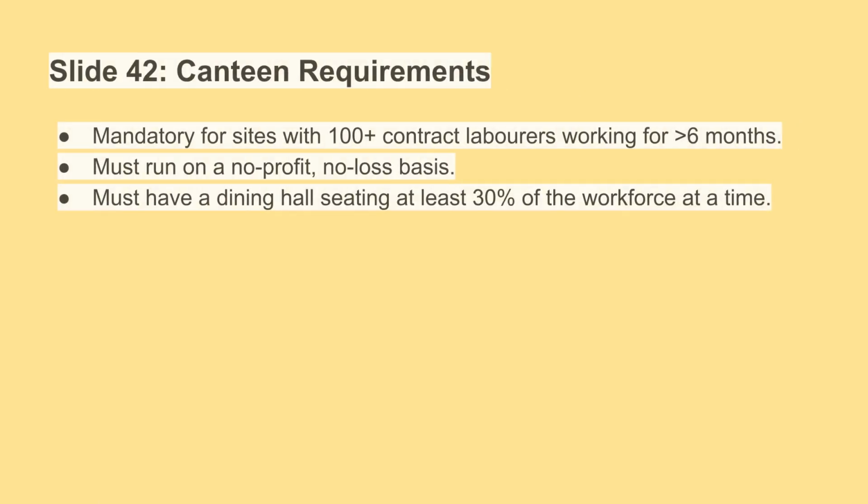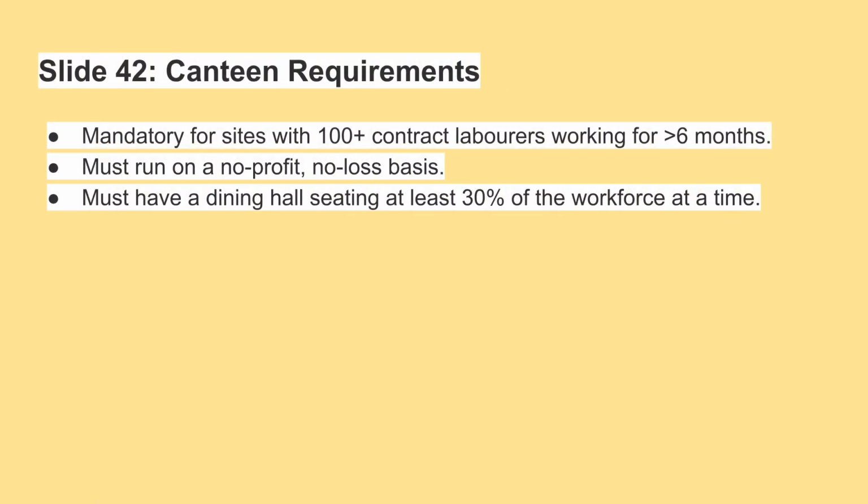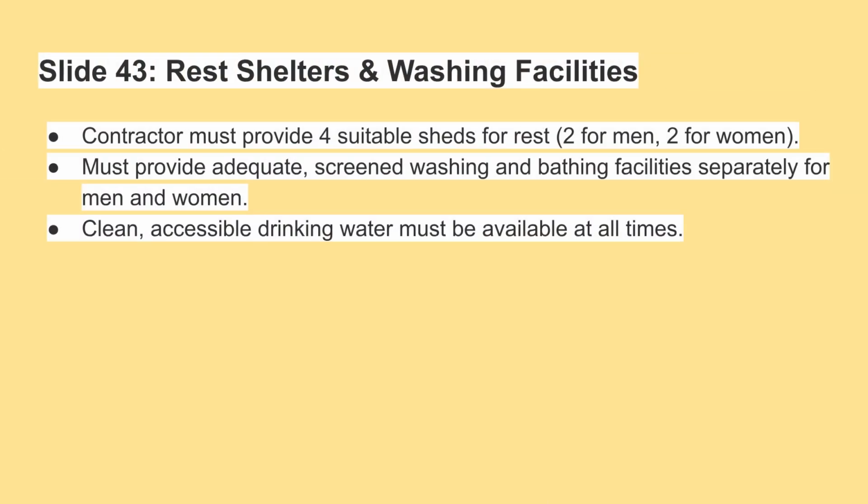the number of children. Canteens are mandatory for sites with 100 or more contract laborers working for over 6 months. They must operate on a no-profit, no-loss basis and include a dining hall to seat at least 30% of the workforce simultaneously. The contractor must provide 4 suitable sheds for rest, 2 for men and 2 for women. Adequate, screened washing and bathing facilities must be provided separately for men and women, alongside clean, accessible drinking water at all times.